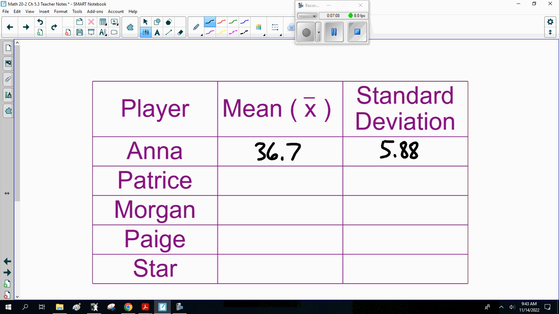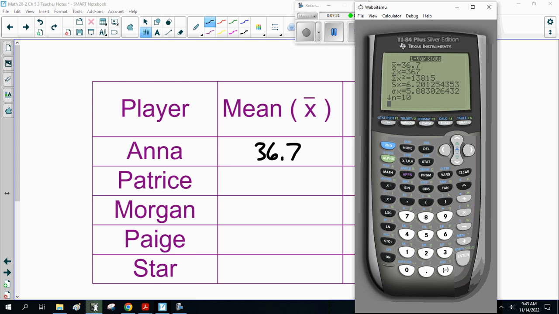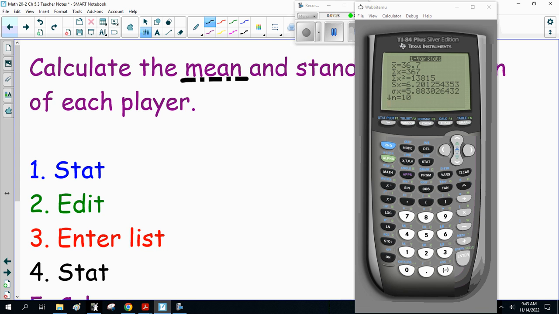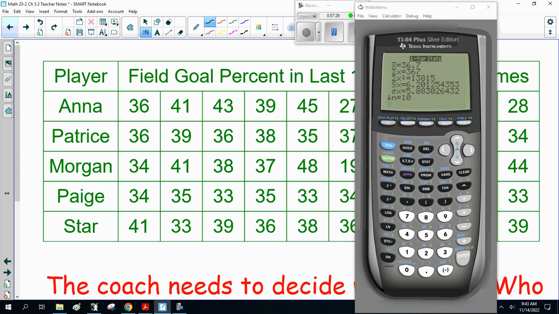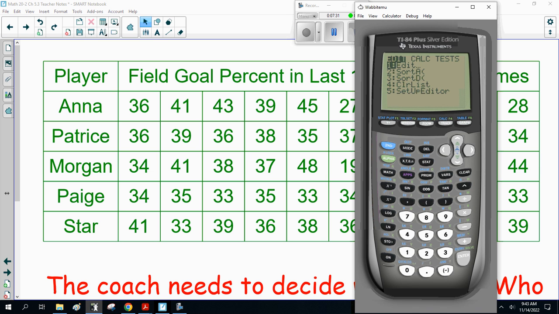Now Patricia, Morgan, Paige, and Star. We do the same thing to find the averages for all of these ladies. I'm going to do Patricia with you, then I'm going to have you do Morgan, Paige, and Star. So for Patricia, punching in her numbers: statistics, edit. You notice I've already got Anna's numbers here. I suggest you scroll up to L1, clear, enter, which erases the list. Or you can delete each number, whatever floats your boat.